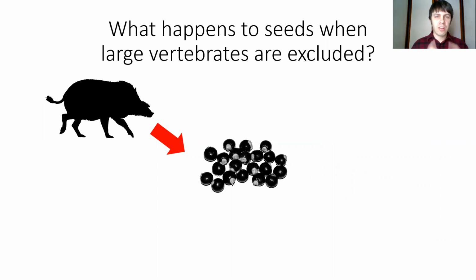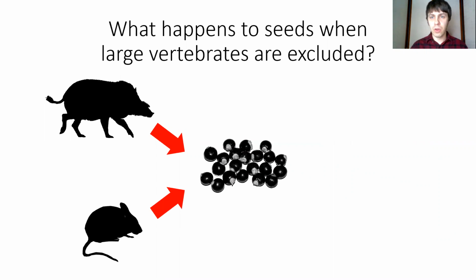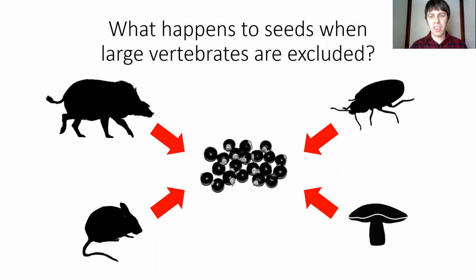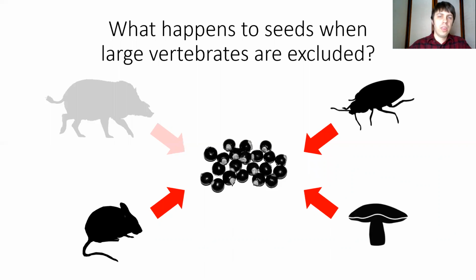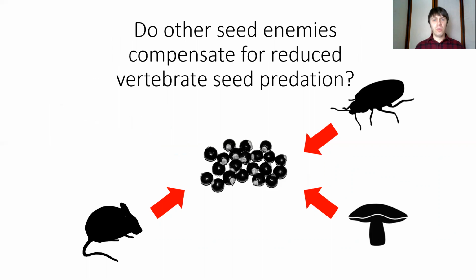But there are other things that eat seeds besides large vertebrates. So there are also rodents and insects and fungi. And so when we remove the large vertebrates, then what happens to the seeds? Because we still have these other things that could kill seeds. Is it possible that these other seed enemies are compensating and killing the seeds when the large vertebrates aren't there to do it themselves? So I wanted to know, do other seed enemies compensate for reduced vertebrate seed predation?